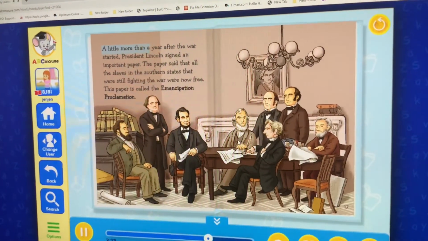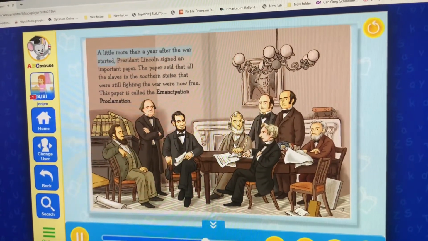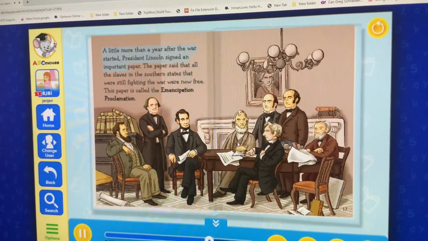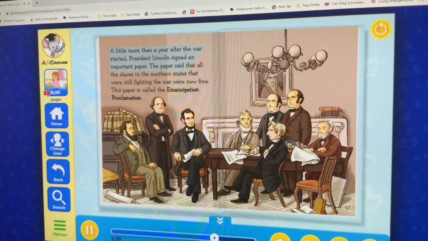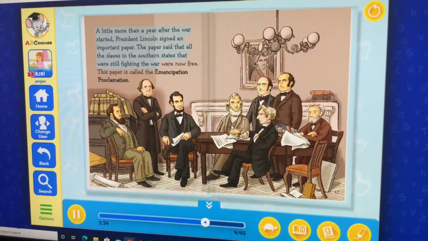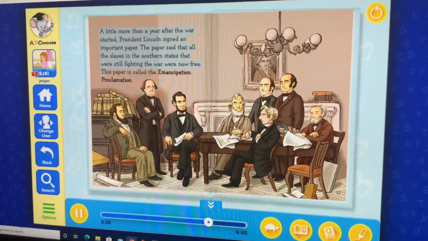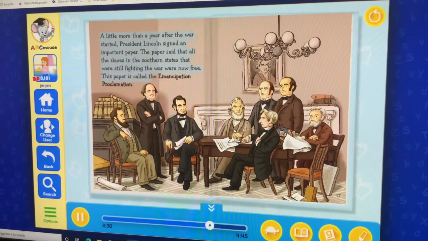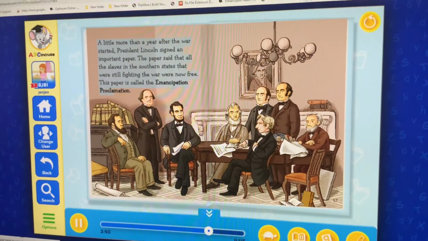A little more than a year after the war started, President Lincoln signed an important paper. The paper said that all the slaves in the southern states that were still fighting the war were now free. This paper is called the Emancipation Proclamation.